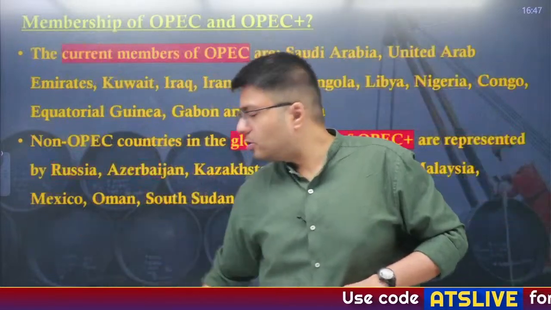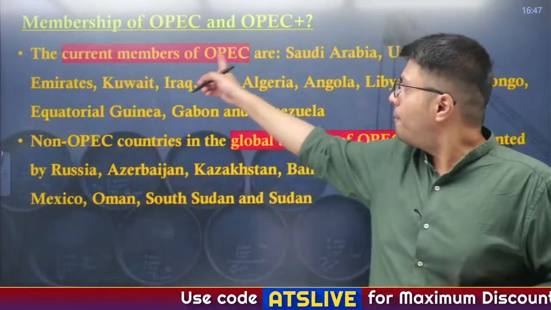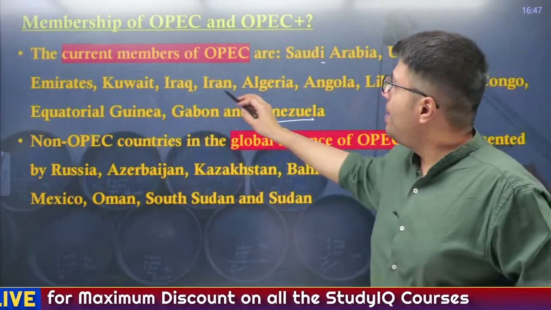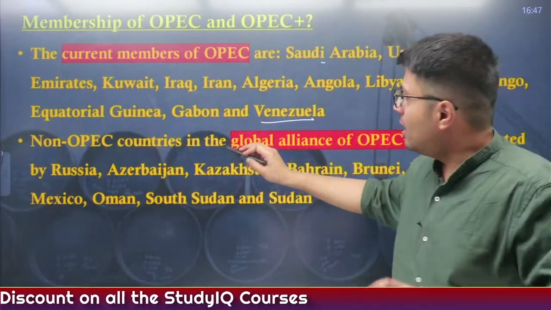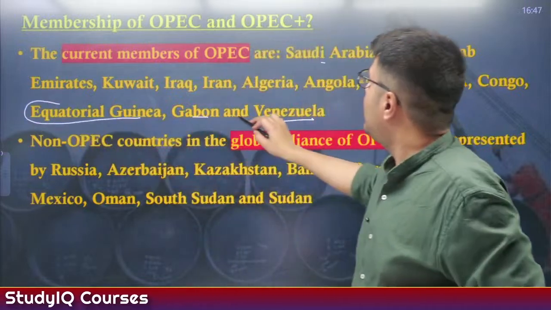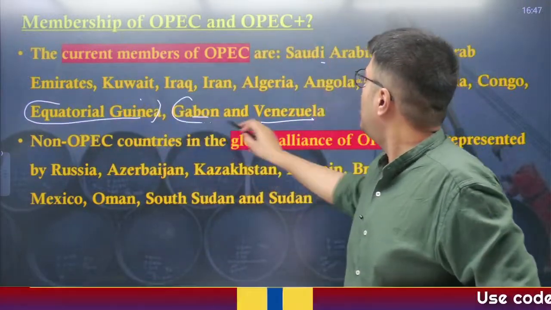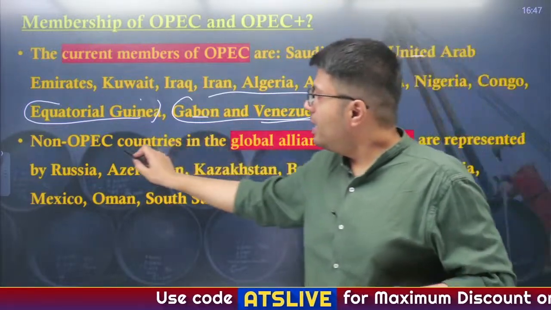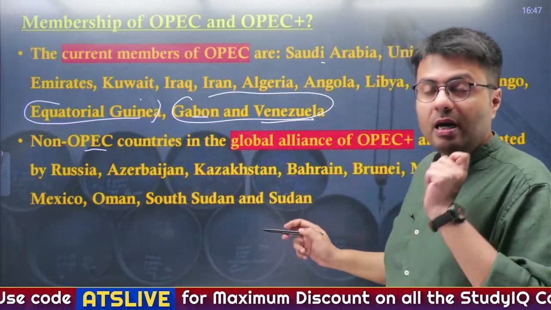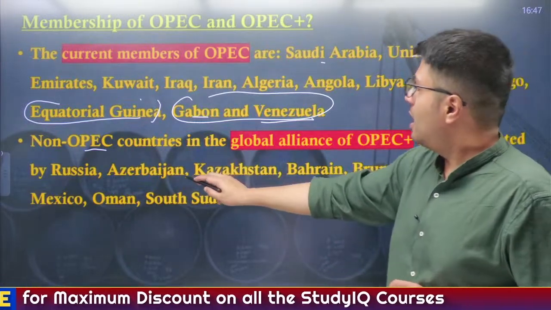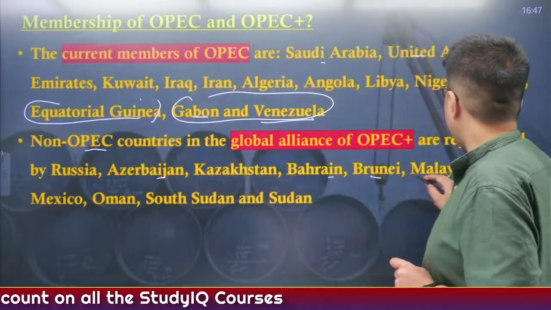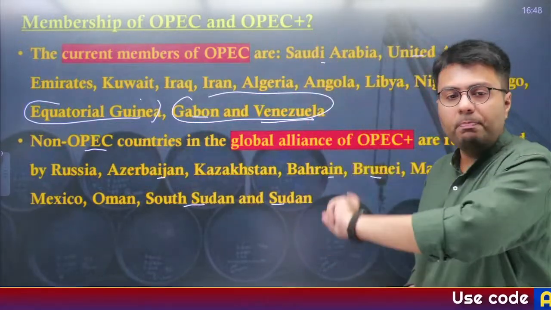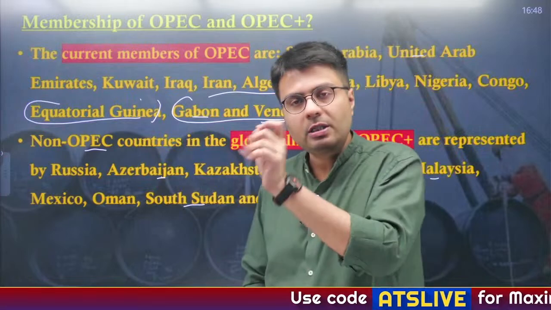The 13 members of OPEC include Venezuela, Saudi, UAE. Majorly, the countries are from Middle East and Africa. 3 countries are from elsewhere: Equatorial Guinea is also in Africa, while Gabon and Venezuela are in Latin America. Similarly, the non-OPEC countries include the other 10 members: Russia, Azerbaijan, Kazakhstan, Bahrain, Brunei, Malaysia, Mexico, Oman, South Sudan and Sudan. So, these are the memberships. Please make separate notes and remember these facts.